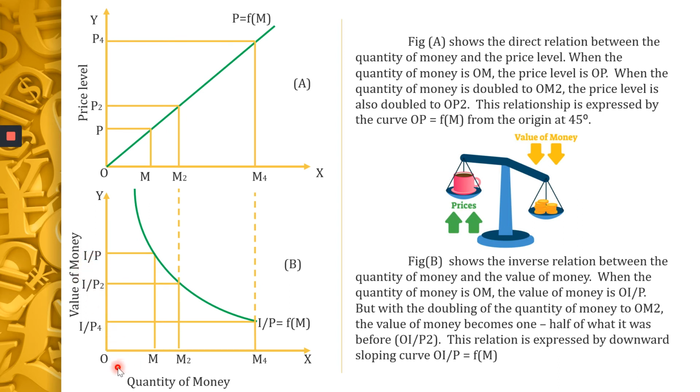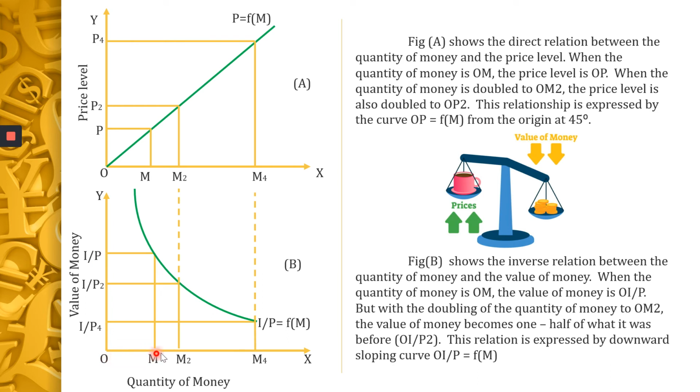Shall I repeat it again? When the quantity of money is OM, the value of money is 1/P.